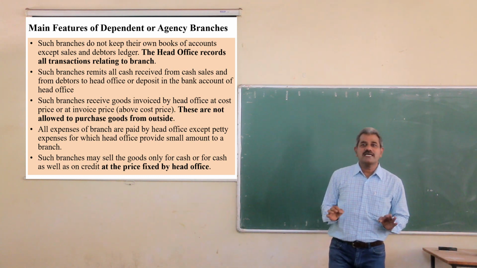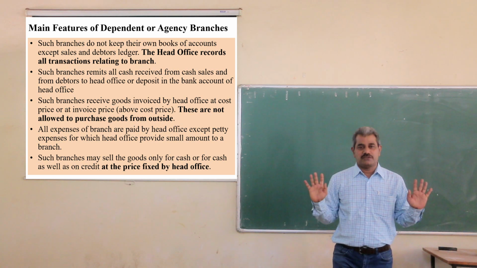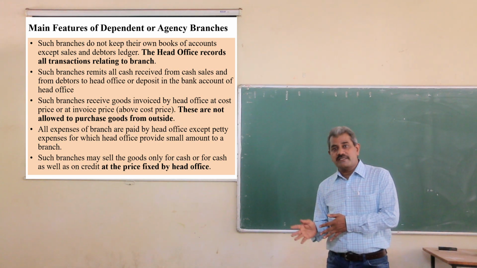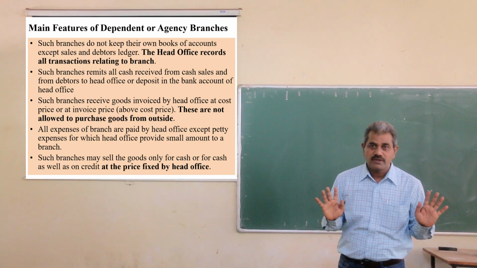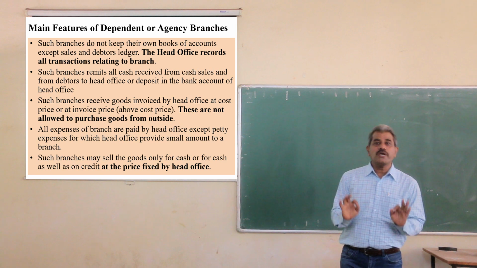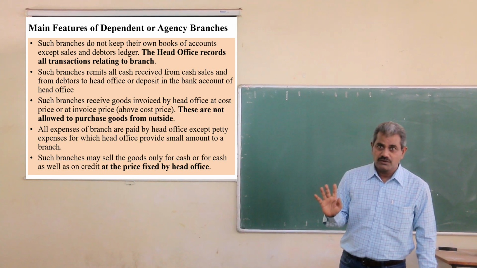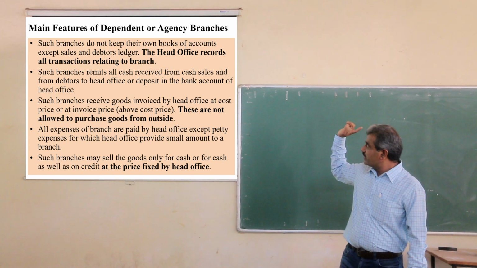So such branches do not keep any set of books of accounts. All the transactions relating to the branch are recorded in the books of head office. Branch keeps only the sales ledger, nothing else. Okay, so all the accounts are prepared in the books of head office.